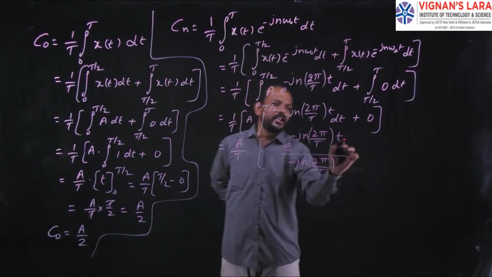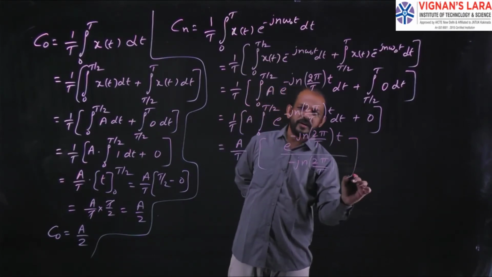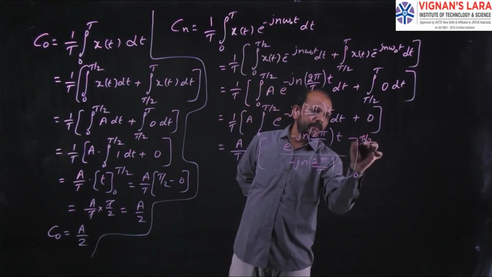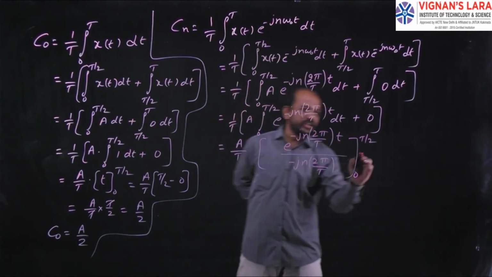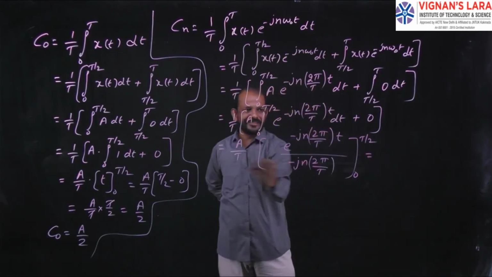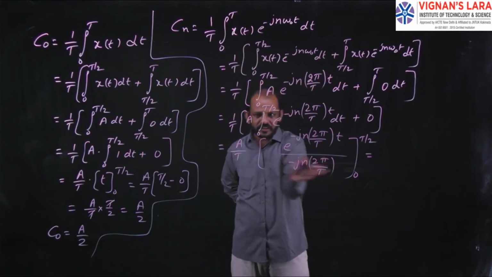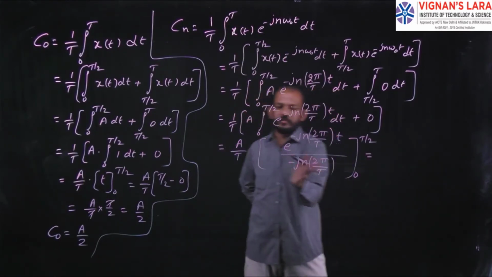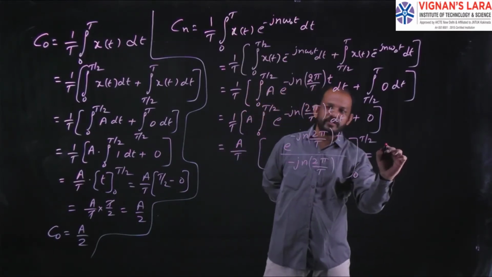Okay, simple. And now apply the limits. The limits are from 0 to capital T by 2. Bring them all outside, because there is no term of small t. So what do you get?